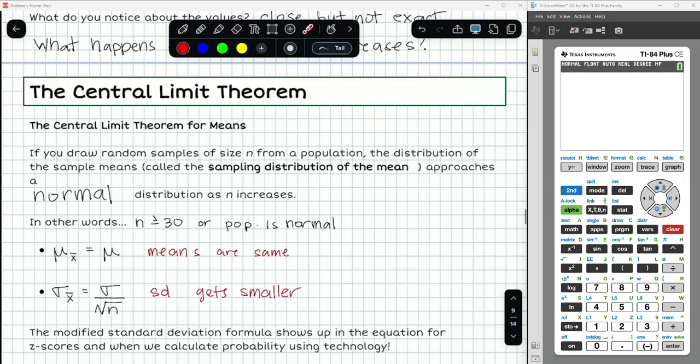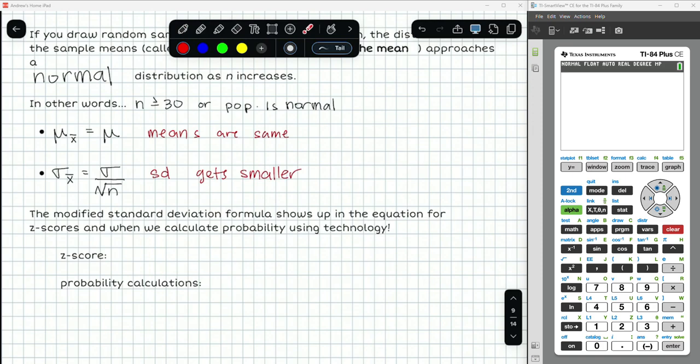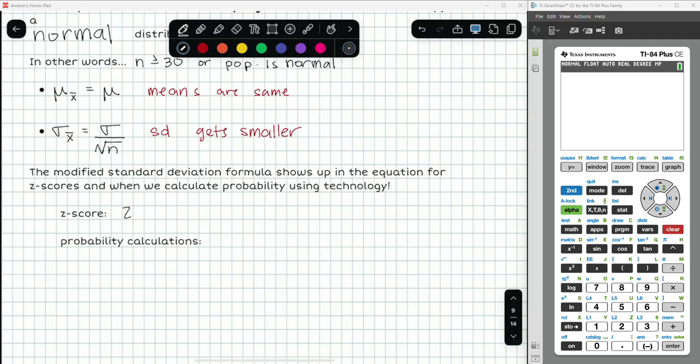Because for a sampling distribution, we have a modified standard deviation, that's going to show up in our z-score formula. So when I'm calculating a z-score for a sampling distribution, my sample data is now a sample mean. The mean of my sampling distribution should be the mean of the population. And the standard deviation should be the standard deviation of the population divided by the square root of n. And I will caution you, if you're doing this manually, parentheses around the numerator, parentheses around the denominator when you plug it in a calculator.